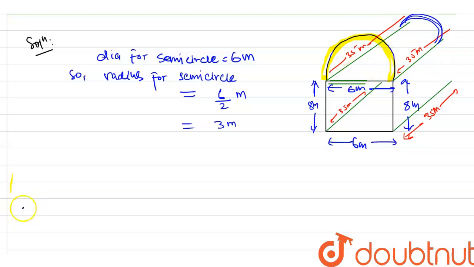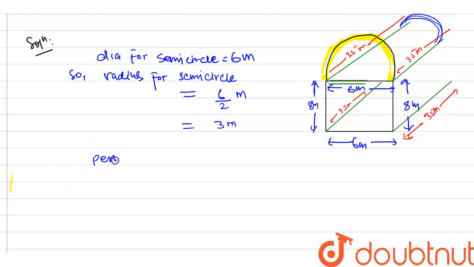So how will we find the area for the semicircle? If we have a circle like that, this is a 2D diagram, not a 3D diagram. But when this circle is extended like that, it will take the shape of a cylinder. First of all, we will have to find the perimeter of this semicircle.